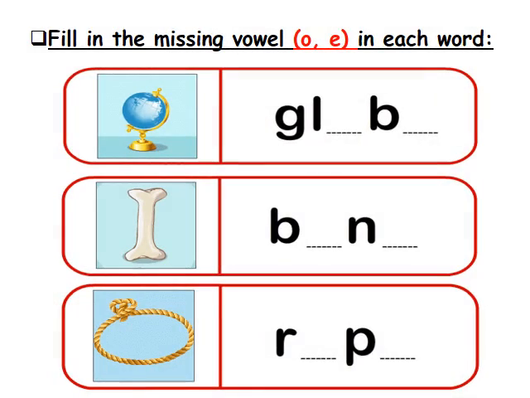And now let's solve this exercise about the long O sound. We have three pictures here, and here there are missing vowels. We need to complete it. Fill in the missing vowels O, E in each word.